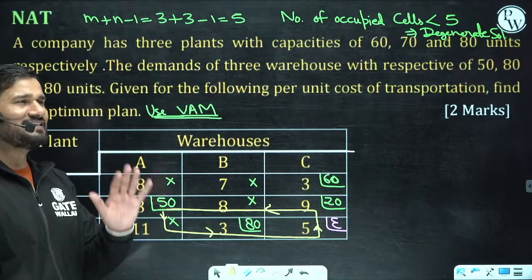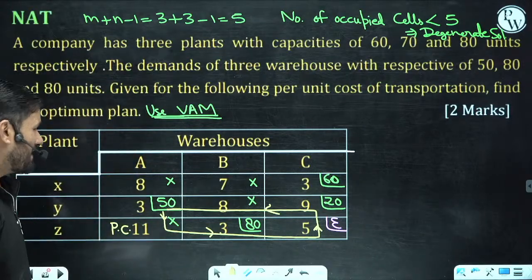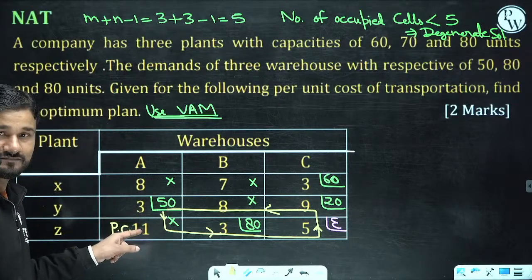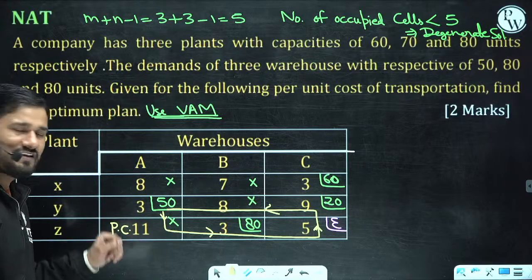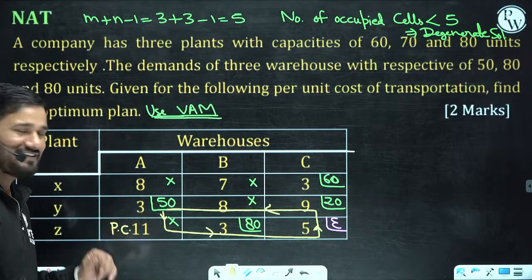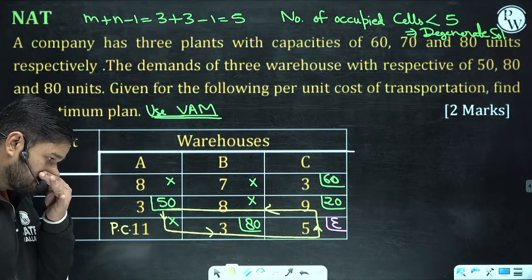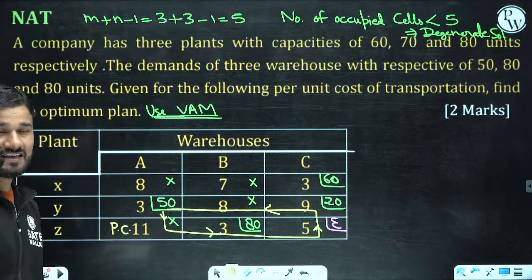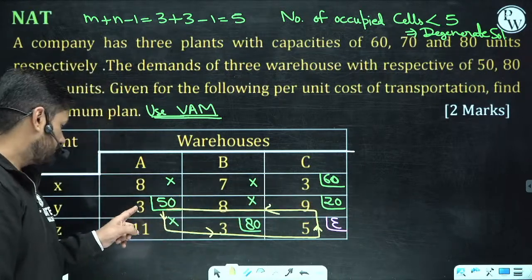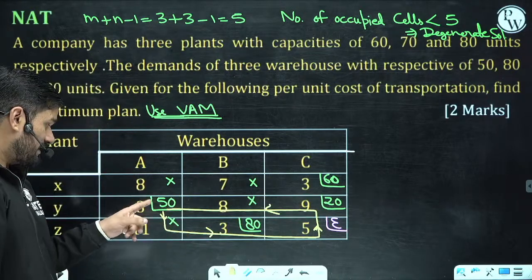Just think of it. If you shift this quantity here, is there any saving? Yes, there is a saving. I'll tell you how. This 20 will come here. See, here there is a minus only.